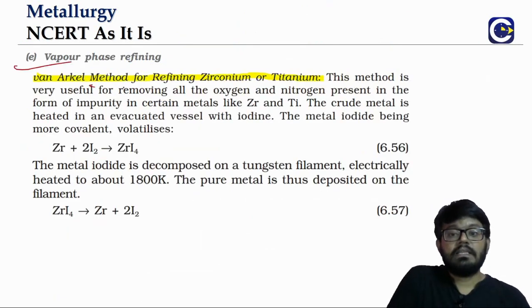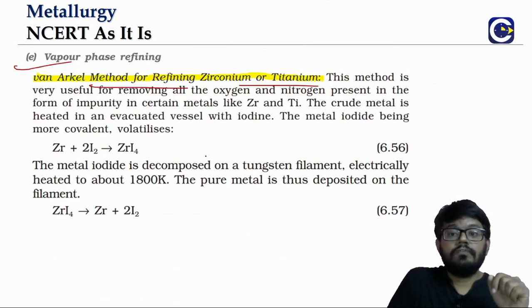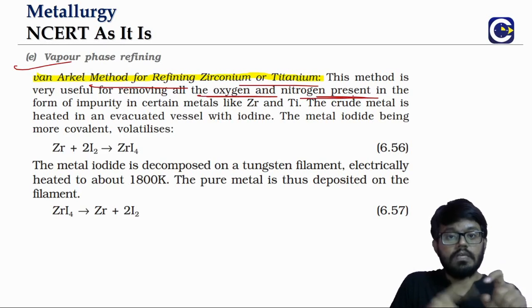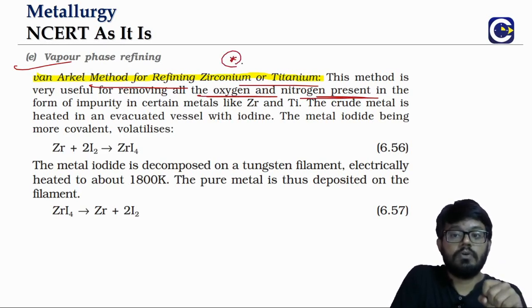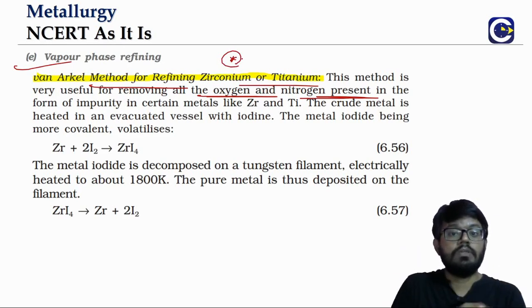The Van Arkel method, right, is for zirconium and titanium. This is useful for removing all the oxygen and nitrogen present in the impurity form. Along with the zirconium and titanium, we will have oxygen and nitrogen. So this can also be a possible question, I mean, we can expect it. That's why we are going through the NCERT, right? Whatever the important lines or tricky areas, we should make a note of it.